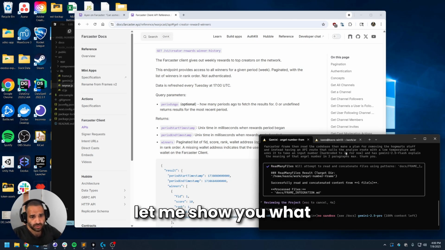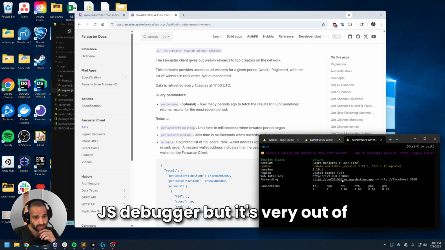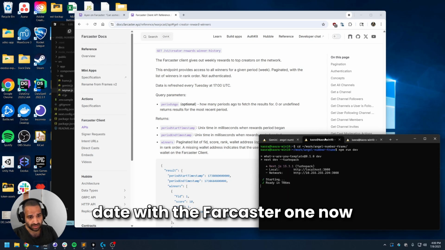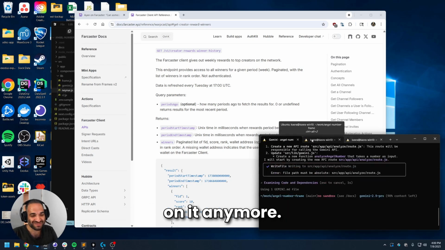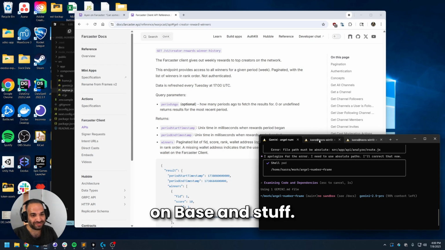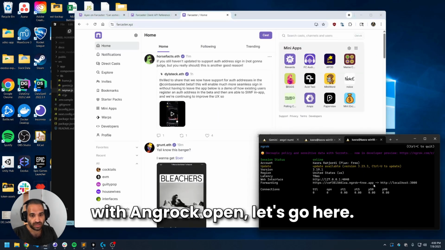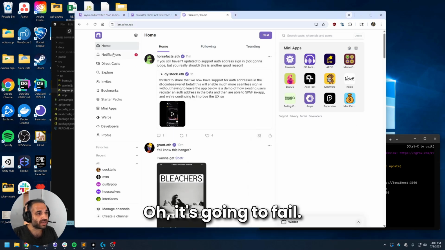While it's doing its thing, let me show you what the app looks like right now. npm run dev. And in my old videos, I would use the local frames.js debugger, but it's very out of date with the Farcaster one now because I'm pretty sure no one works on it anymore. They got good jobs working on Base and stuff. All right, so let's come here with ngrok open. Let's go here. Oh, it's gonna fail.